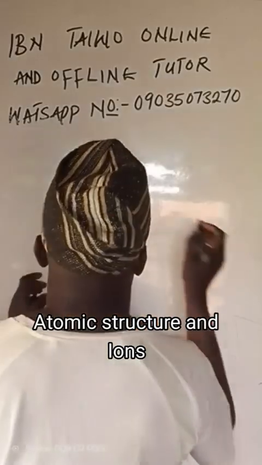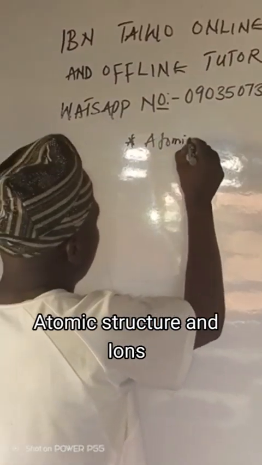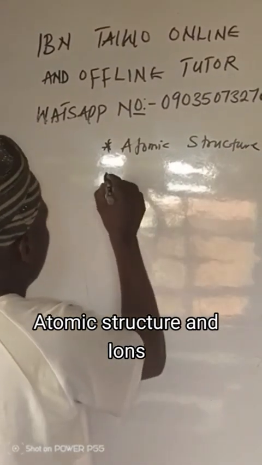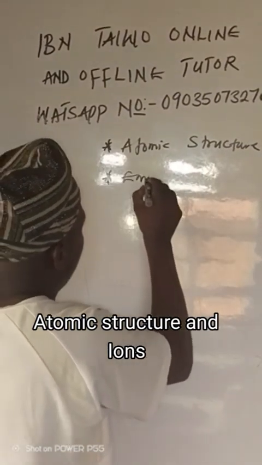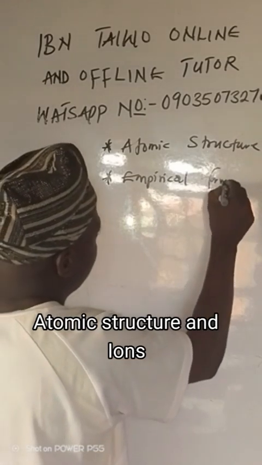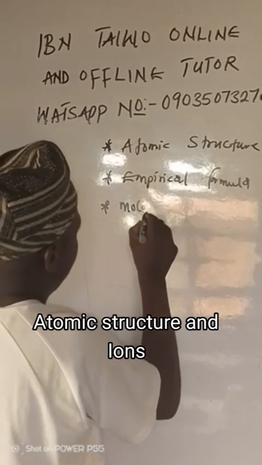The first topic that I would like to talk about is atomic structure. Empirical formula. Molecular formula.